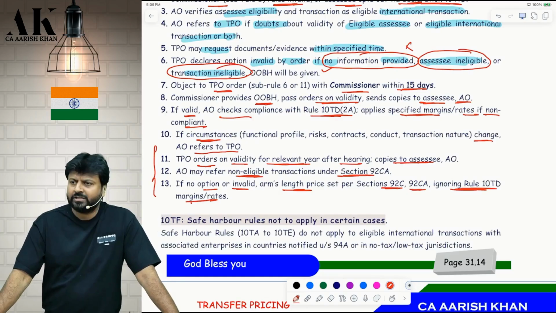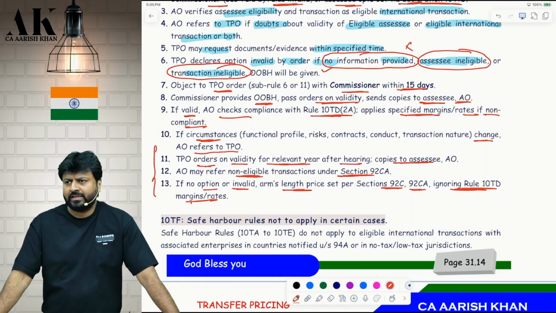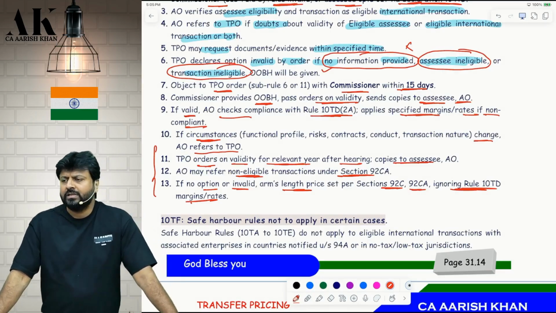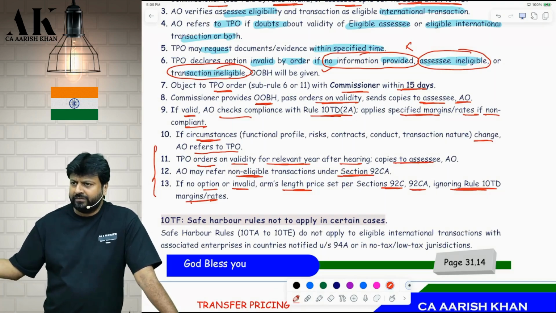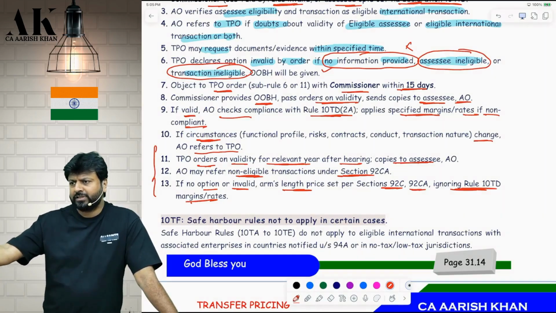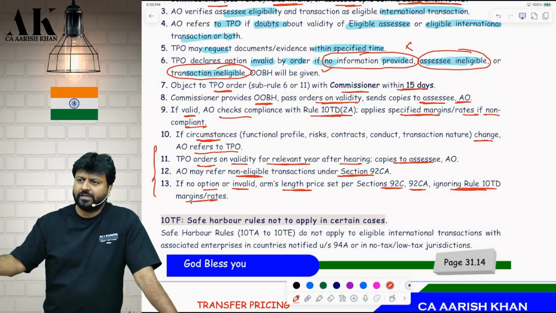So the procedure is very simple. You make an application to the AO. There is no separate fee for this. Nothing is to be paid. Okay, it's free of cost. Once you make an application, the officer will either accept or reject. If he rejects, or if he has doubt, he will go to the TPO. If the TPO passes the order and it is valid, you can go to what? The commissioner. Is it clear? This is the procedure that you have to follow.